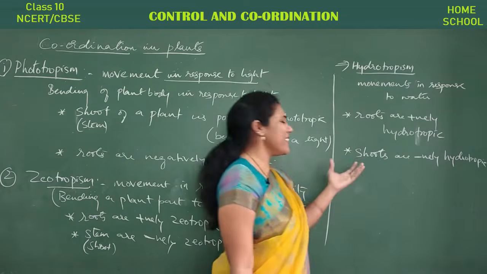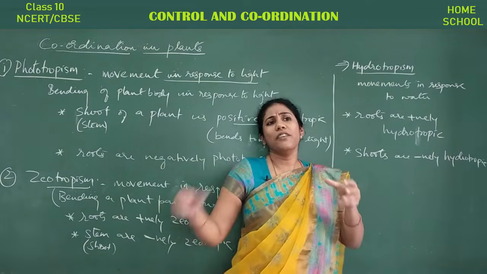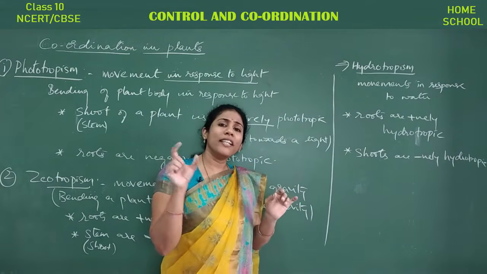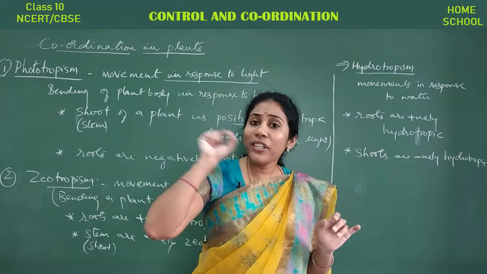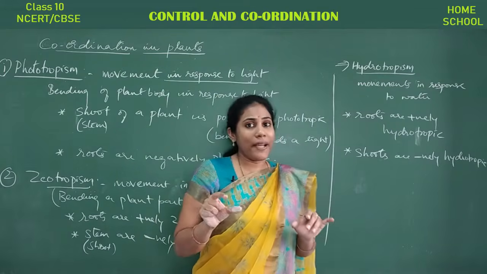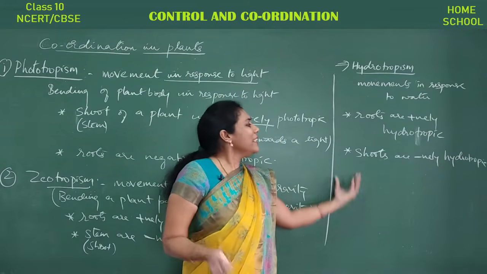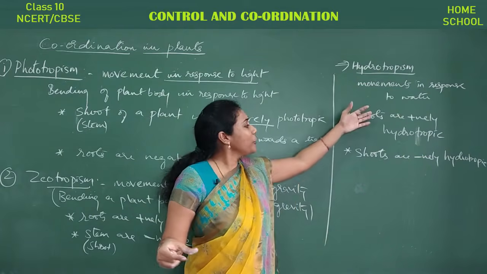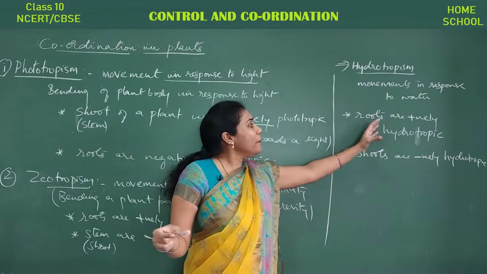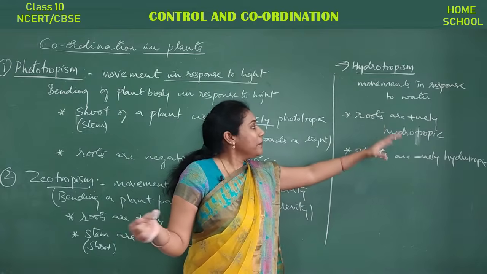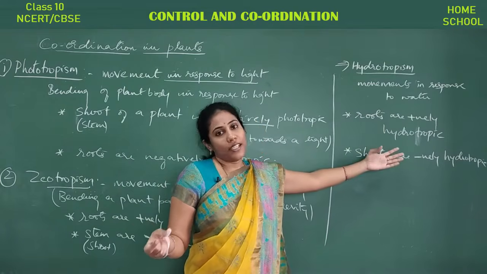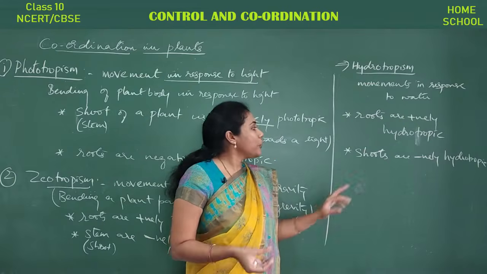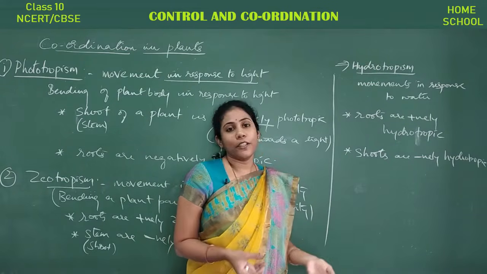Even if we spray water on the shoots also, some amount of water can enter through leaves, isn't it? Through stomata. But normally if you generalize, comparing the roots and shoot, who will move more towards water? Roots only, right? So that's the reason we said roots are positively hydrotropic and shoots are negatively hydrotropic.